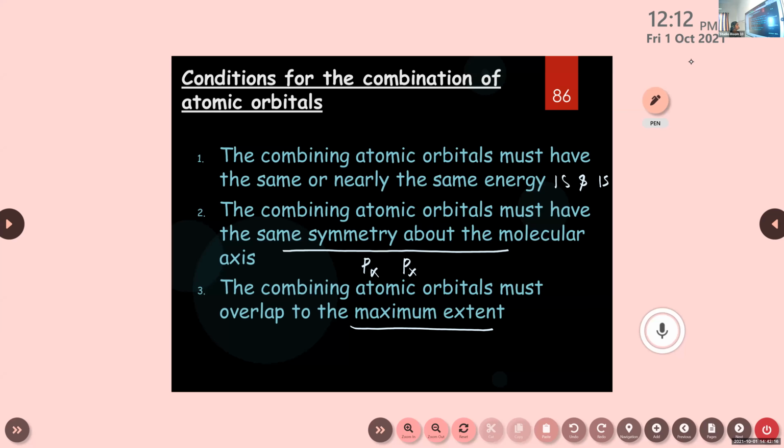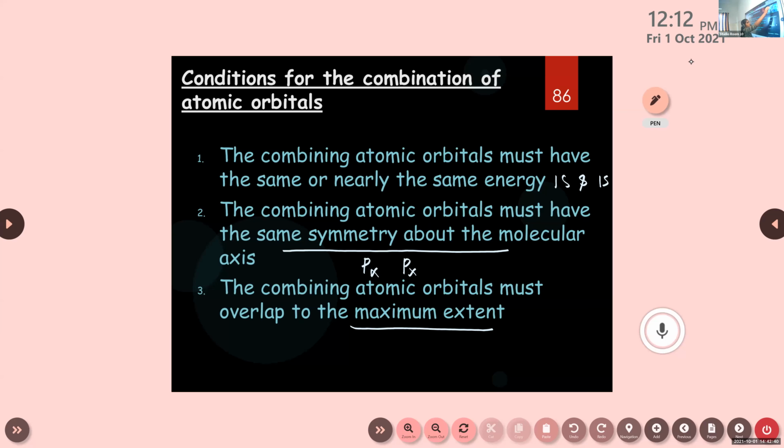Anashwara, can you read the three conditions for the combination of atomic orbitals? The combining atomic orbitals must have the same or nearly the same energy. The combining atomic orbitals must have the same symmetry about the molecular axis. The combining atomic orbitals must overlap to the maximum extent.